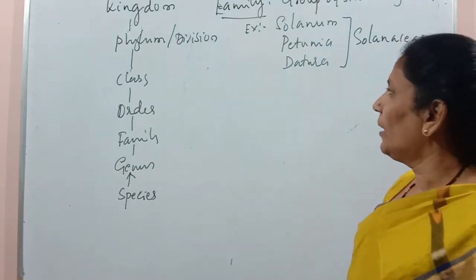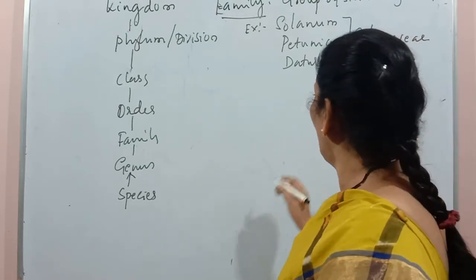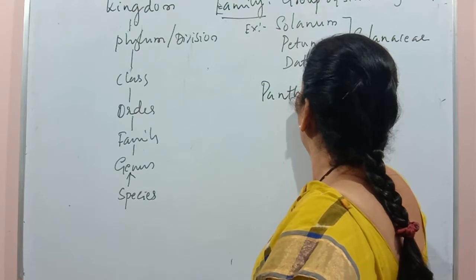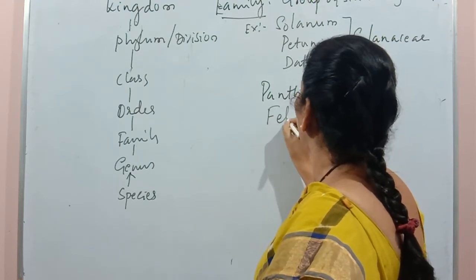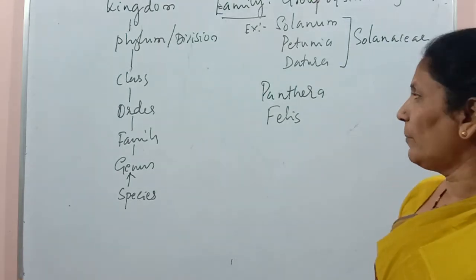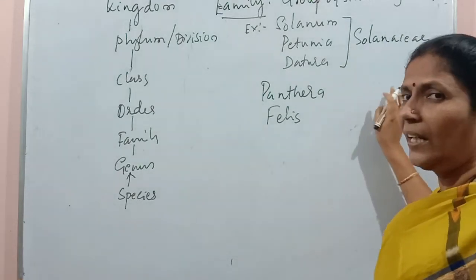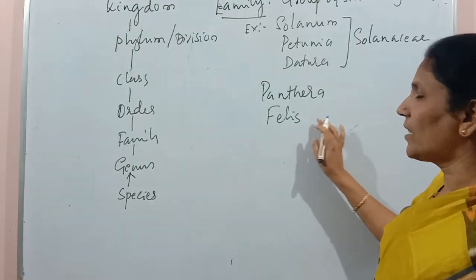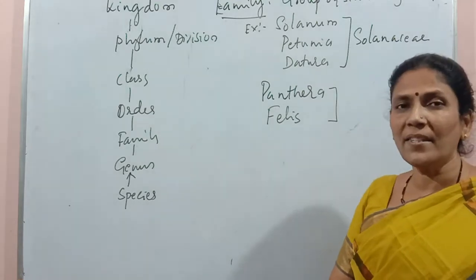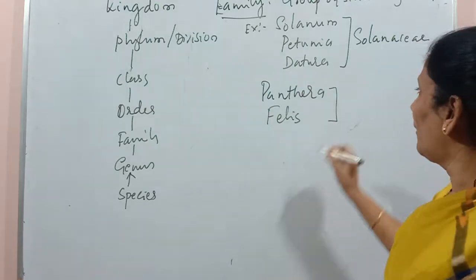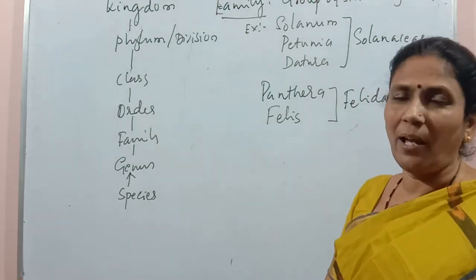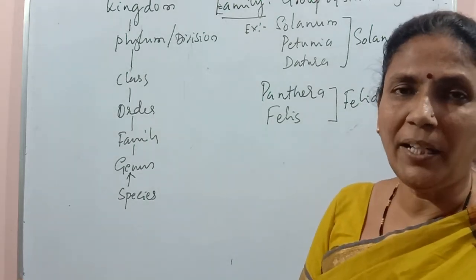In the same way, we may also give an example in animals. Panthera and Felis. In Panthera, we have seen animals like tiger, lion and leopard. Felis is the genus of cat. And these two are placed in one family, and the family is Felidae.